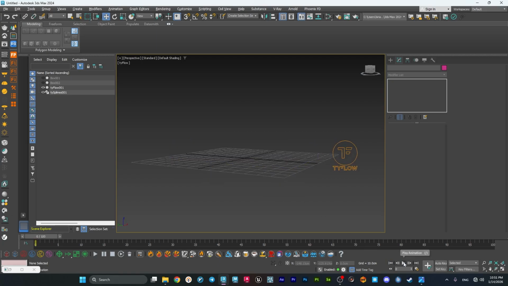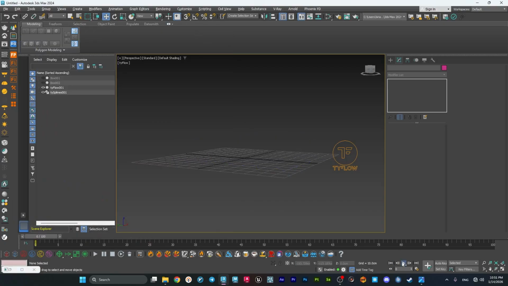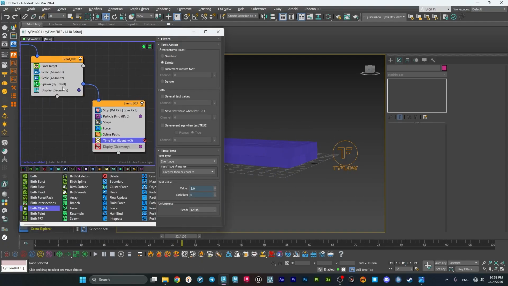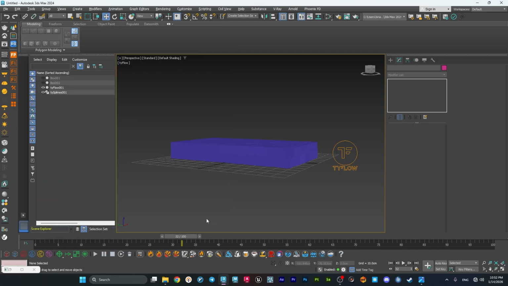If you want more lightning, you can just upper this test value to maybe 5 and maybe increase the span to something like 150, or 2 offspring, sorry.